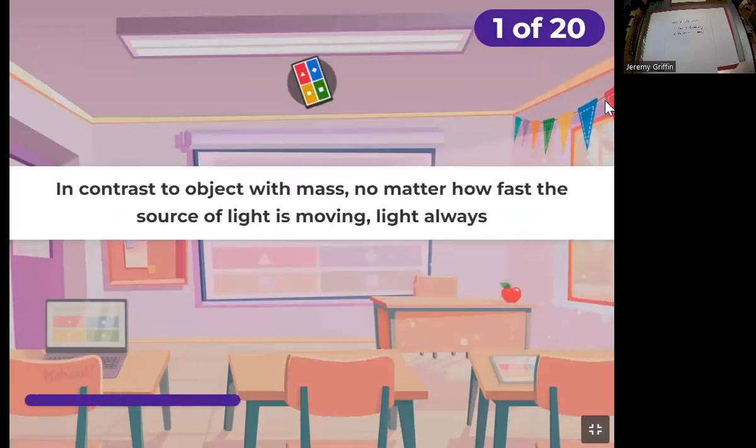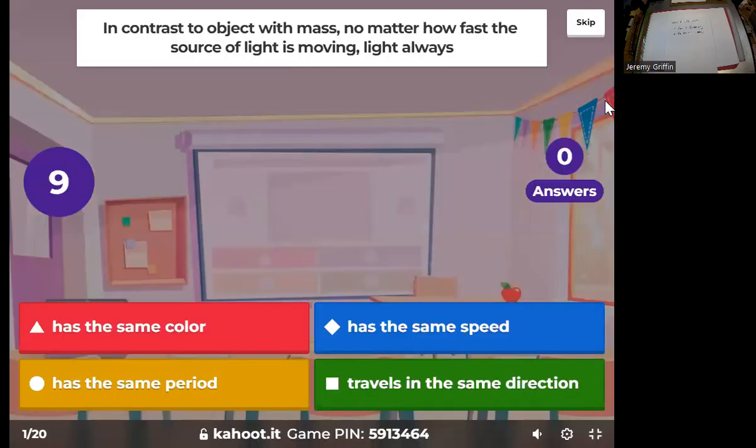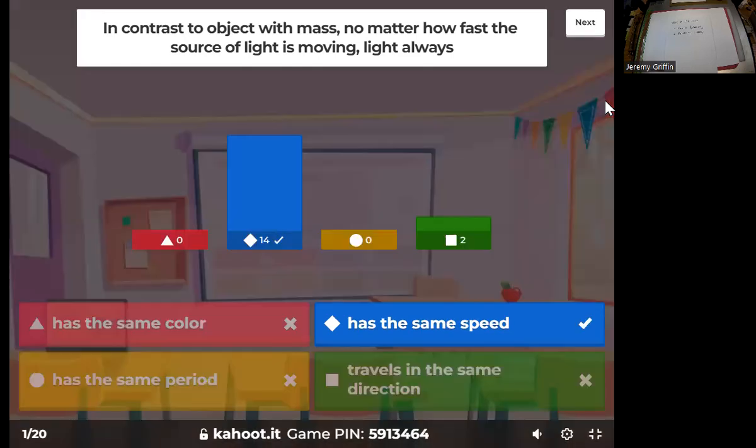In contrast to an object with mass, no matter how fast the source of light is moving, light always has the same speed, right? The speed of light. Of course, we're talking about a vacuum situation, right?